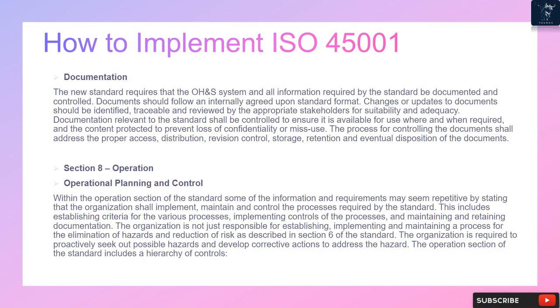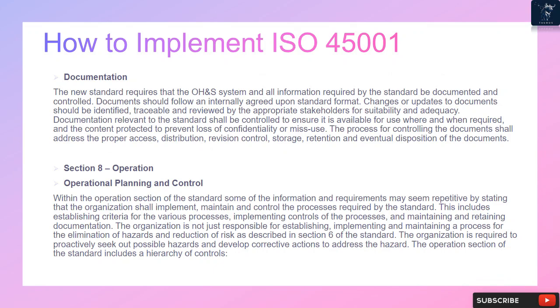Documentation. The new standard requires that the OHS system and all information required by the standard be documented and controlled. Documents should follow an internally agreed upon standard format. Changes or updates to documents should be identified, traceable and reviewed by the appropriate stakeholders for suitability and adequacy. Documentation relevant to the standard shall be controlled to ensure it is available for use where and when required, and the content protected to prevent loss of confidentiality or misuse.